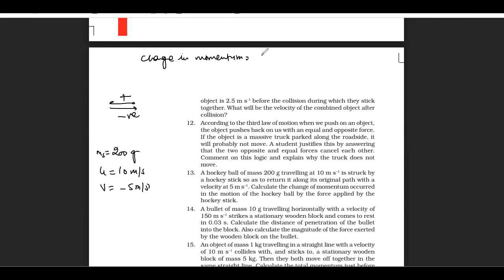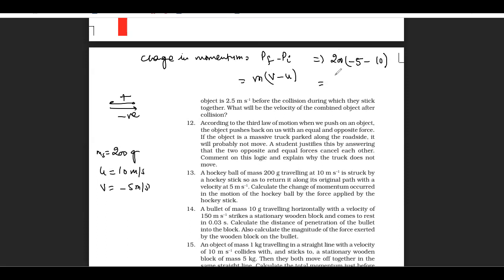Change in momentum is equal to final momentum minus initial momentum. Final momentum is mass into velocity. We can simply write m into (v minus u), because mv is the final momentum and mu is the initial momentum. So m(v minus u). What's the value of v? v is minus 5. The mass is 200 gram, so you write 200 into minus 5, and then minus u, which we have taken as positive.